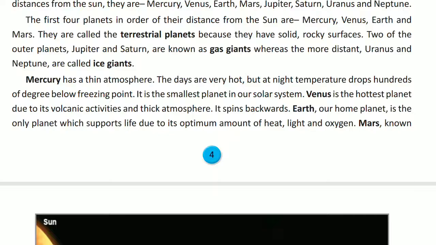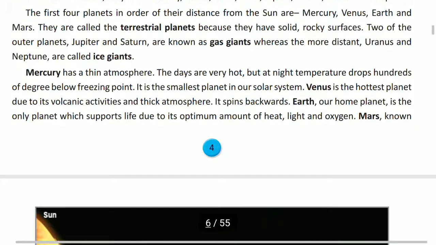As we all know, Earth, our home planet, is the only planet which supports life due to its optimum amount of heat. Earth एक ऐसा प्लैनेट है जहां लाइफ पॉसिबल है. Why is it possible? Because of its optimum amount of heat, light and oxygen. Now come to Mars.